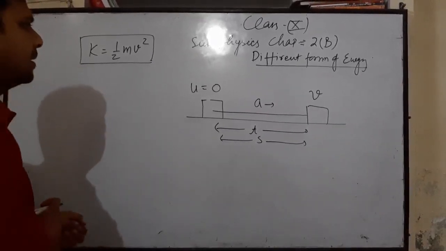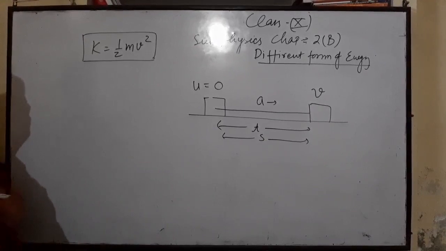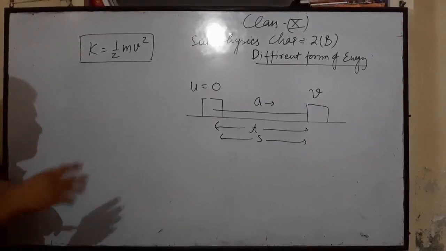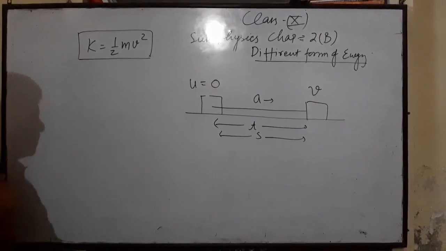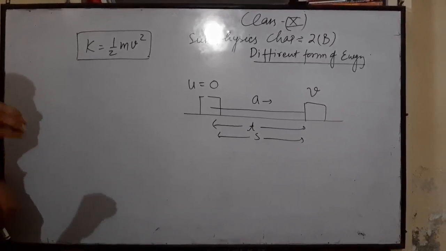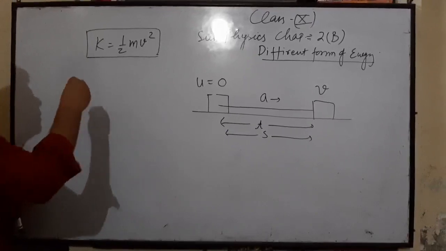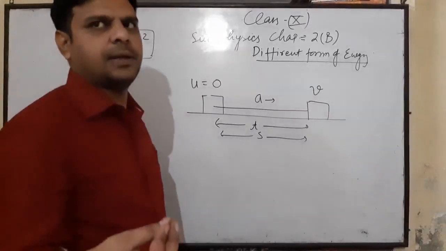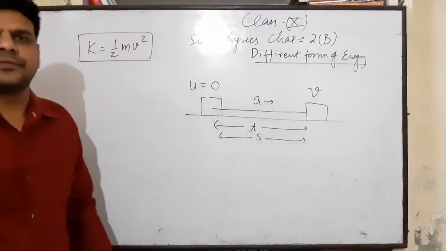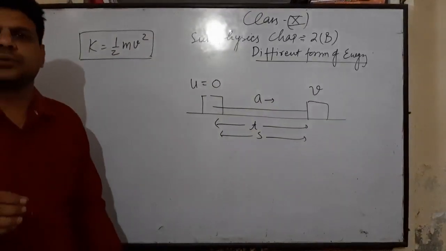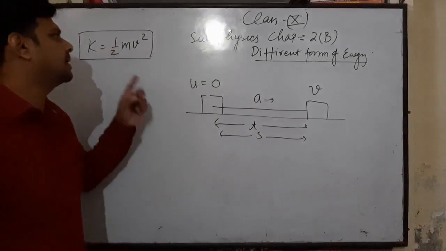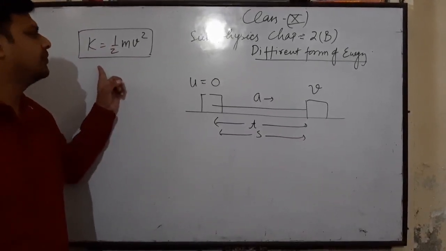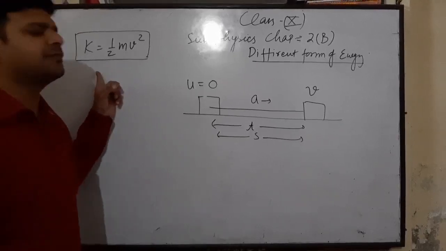So we have to find the formula for kinetic energy. As I told you, work and energy are equivalent. So if we want to find the expression for kinetic energy, indirectly we have to find the expression for work.